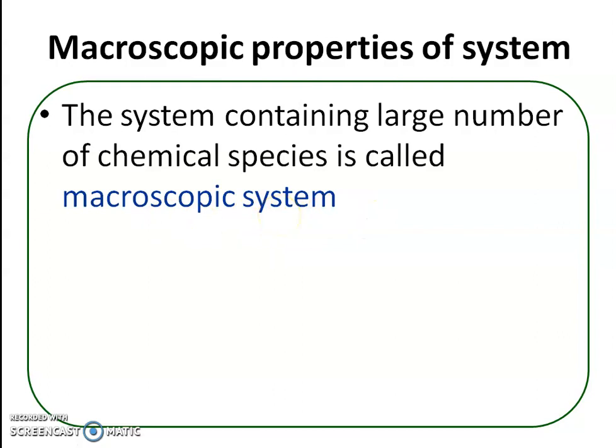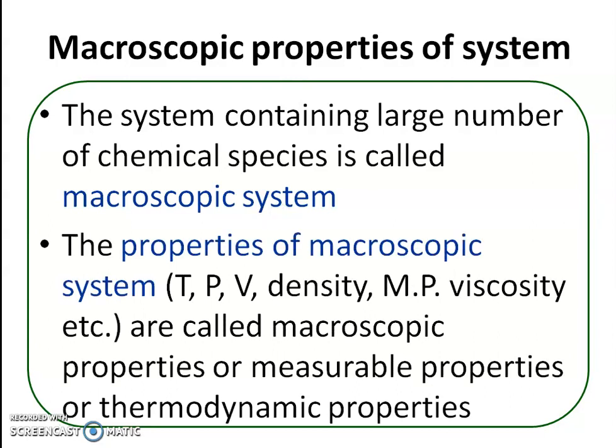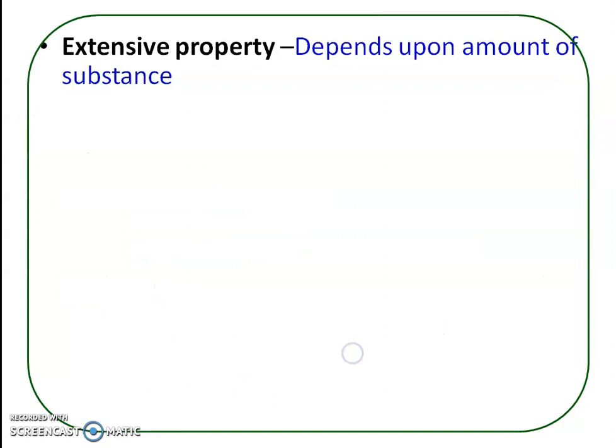And the properties of macroscopic systems like temperature, pressure, volume, density, melting point, boiling point, surface tension, viscosity, refractive index, these are called macroscopic properties or thermodynamic properties of the system. And there are again two types of macroscopic properties: extensive properties and intensive properties.